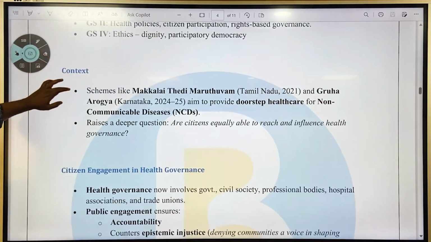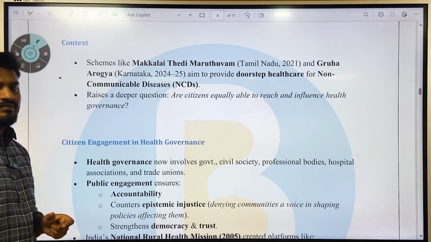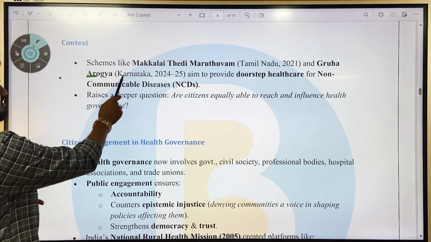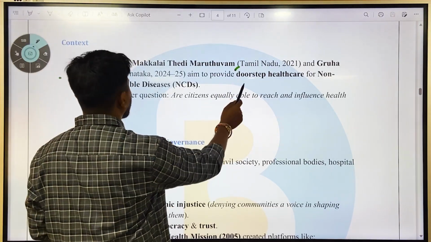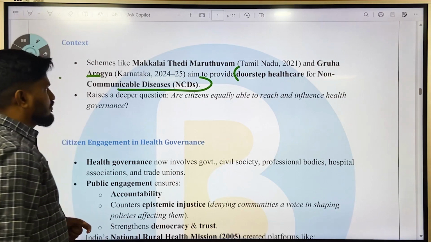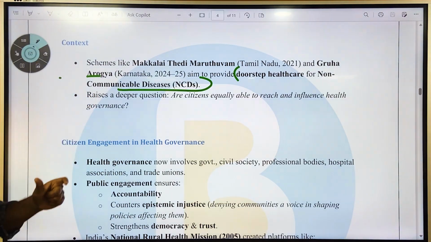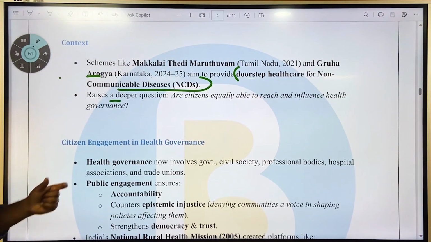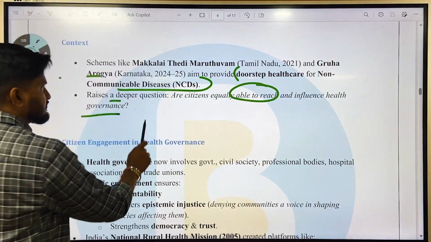Context: schemes like Makkalai Tedi Marutuvam of the Tamil Nadu government in 2021 and Gruha Arogya of Karnataka in 2024-25 aim to provide doorstep health care for non-communicable diseases. Based on these schemes, the author raises a deeper question: are citizens equally able to reach and influence health governance?